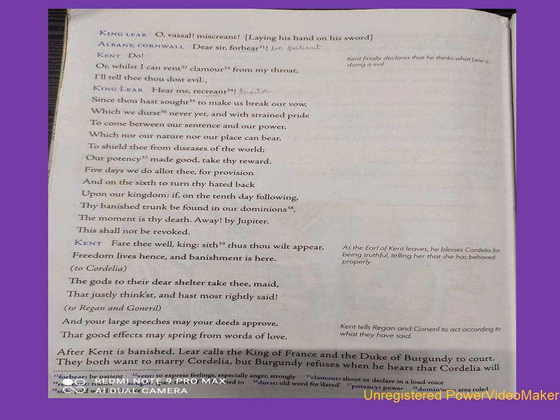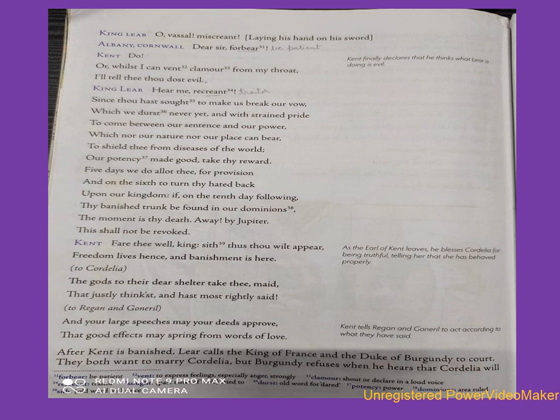Then Kent says, fare thee well, king. Since thus thou wilt appear, freedom lives hence and banishment is here. To Cordelia he says, the gods to their dear shelter take thee, maid, that justly think'st and hast most rightly said.